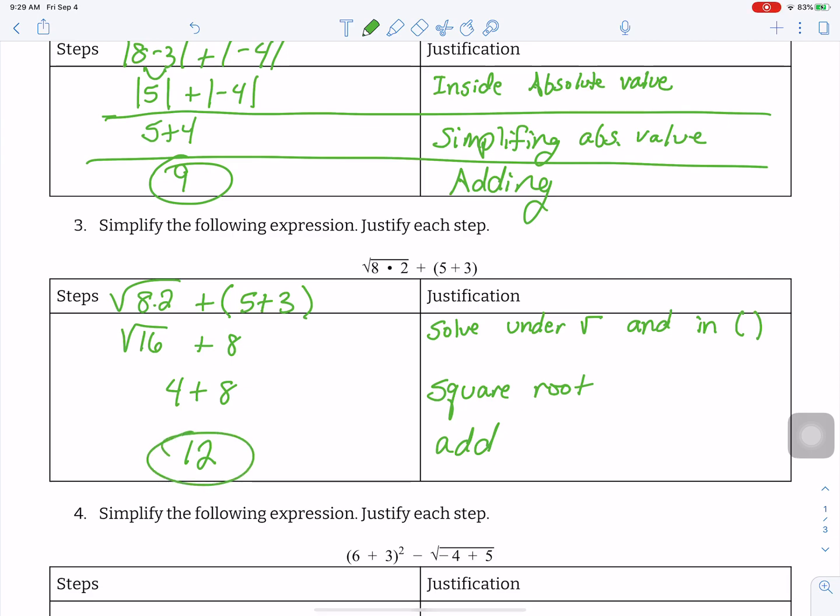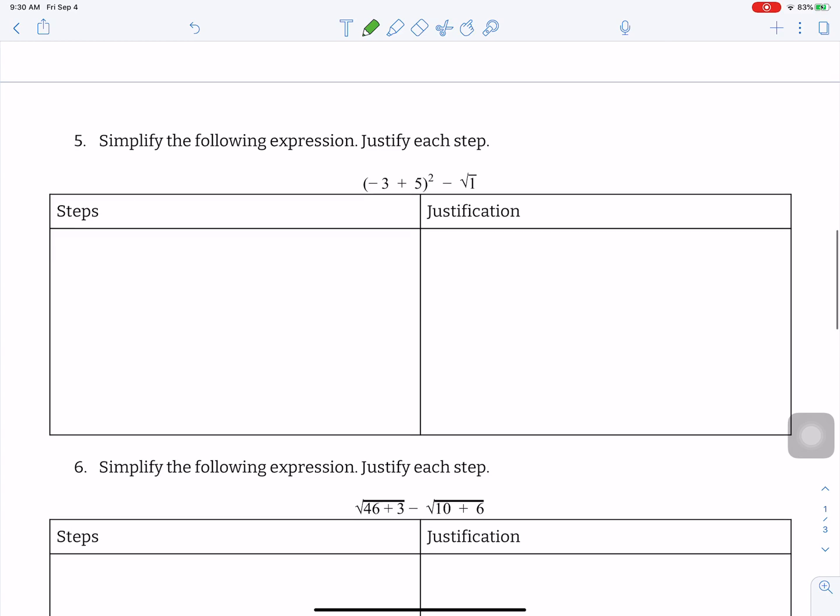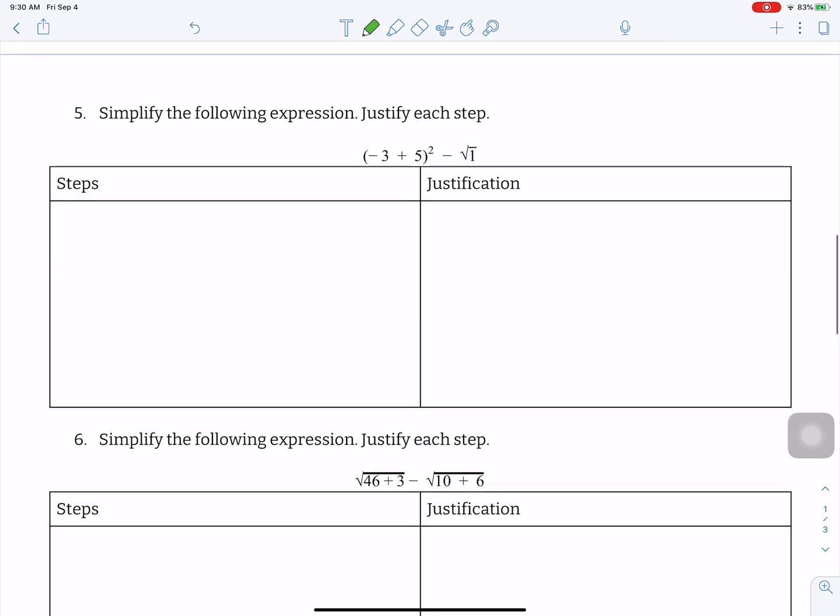You're going to keep going, solving all of these and giving me those justifications. So every time you're taking a step, you're telling me what you're doing. And sometimes you're going to have like, I added, and then I added, and then I added, and there's nothing wrong with that. And then go ahead and check this answer. I'll have this one up for you so that you are able to check the answers as well.